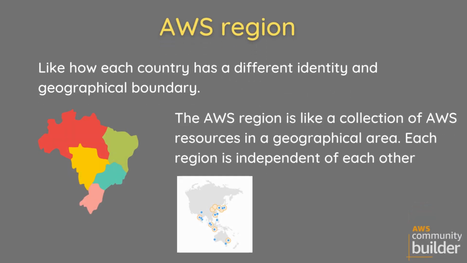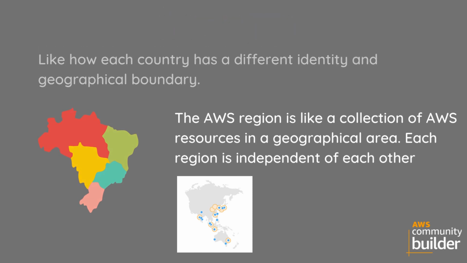Just as each country has a different identity and geographical boundary, an AWS region is a collection of AWS resources in a geographical area. Each region is independent of the others.